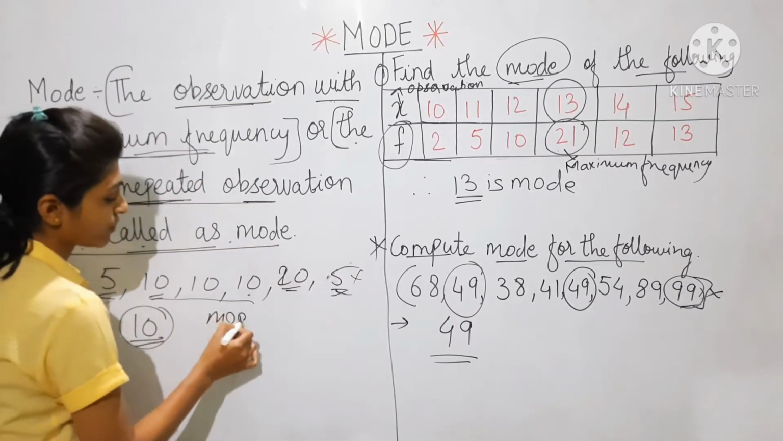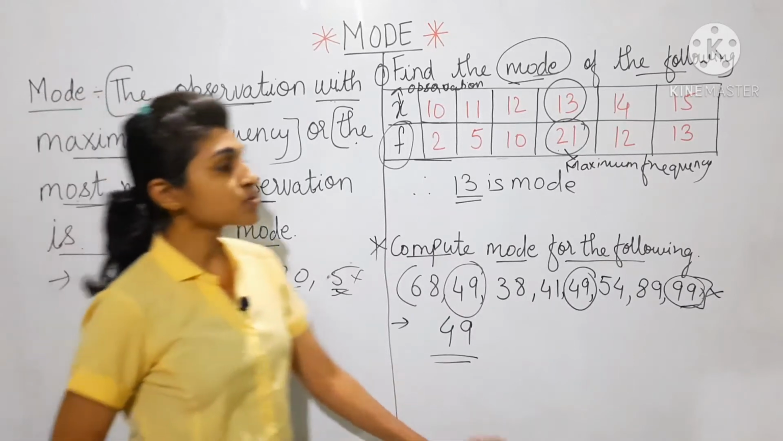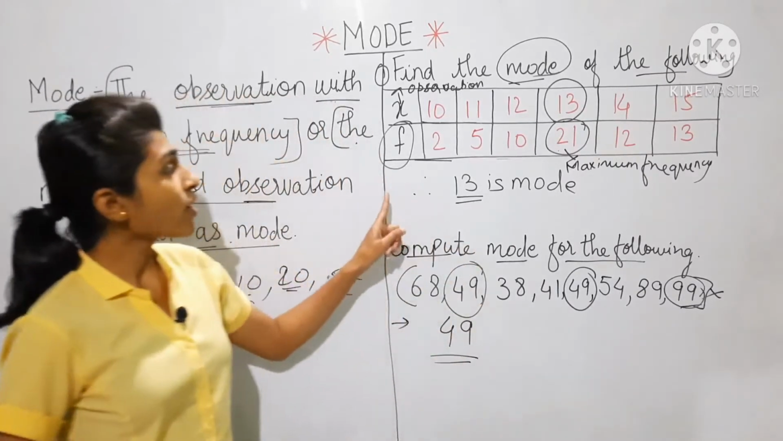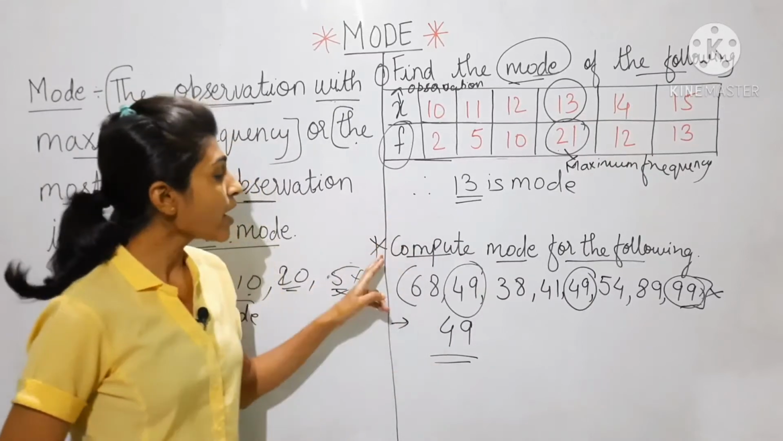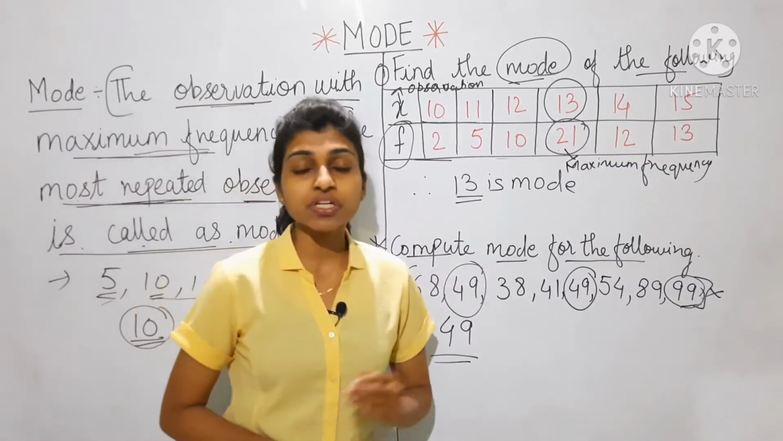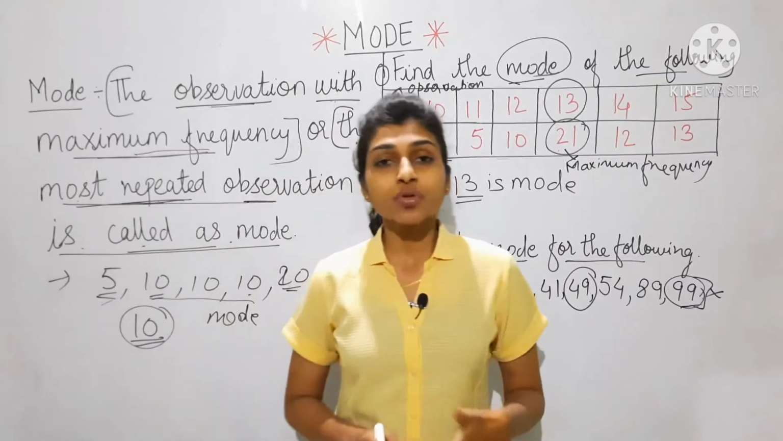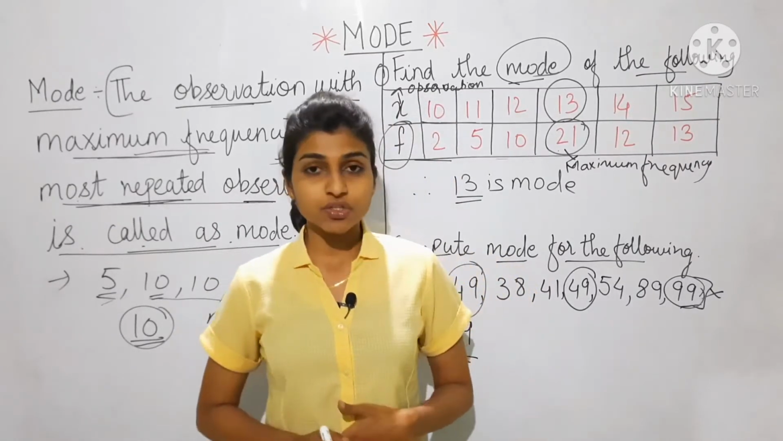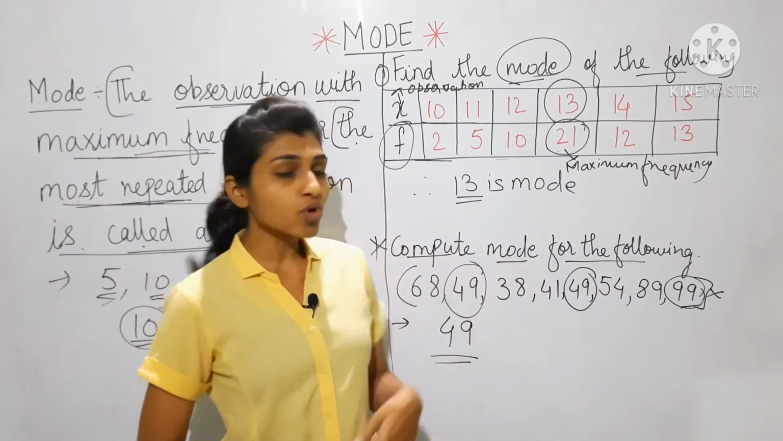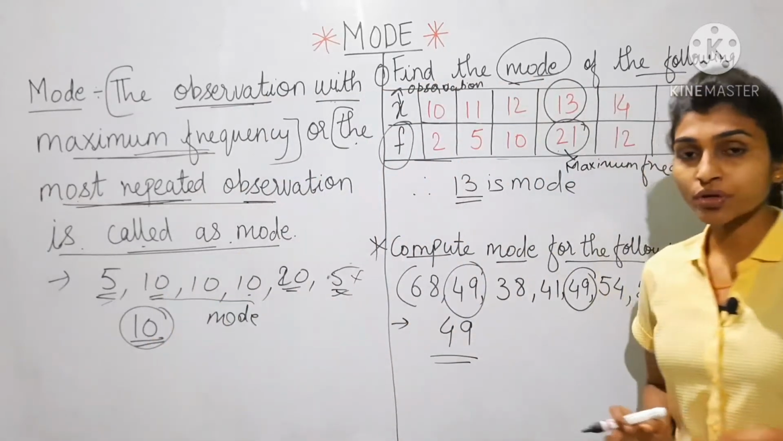I hope you have understood how to calculate mode for discrete series and for individual observations. Next we'll see how to calculate mode for frequency distribution. By that time, copy down this example in your notebook.